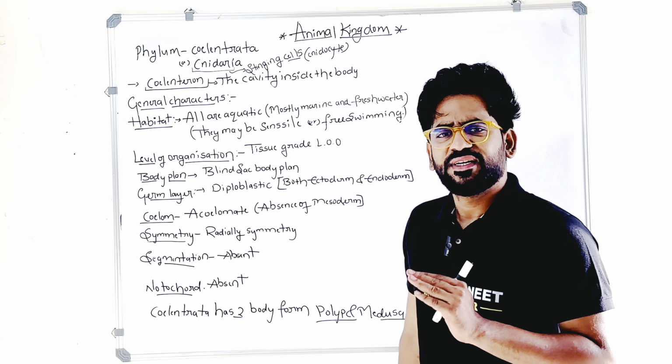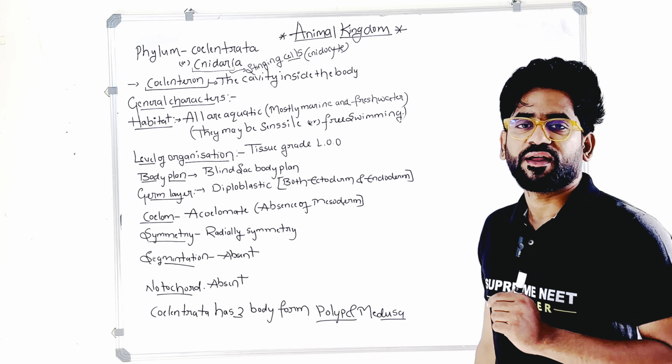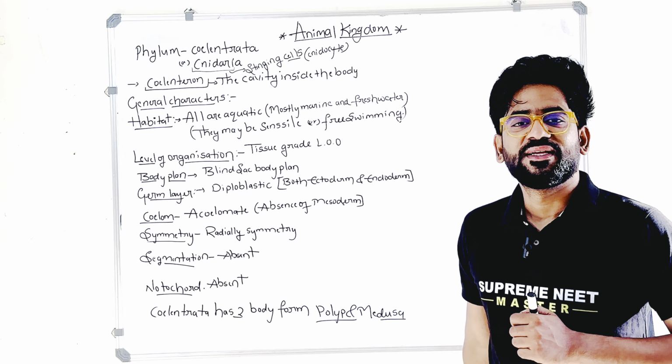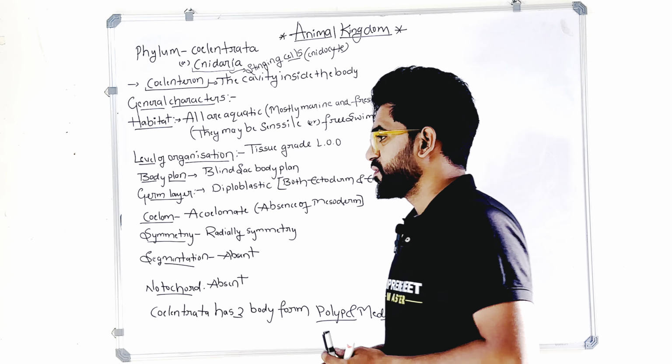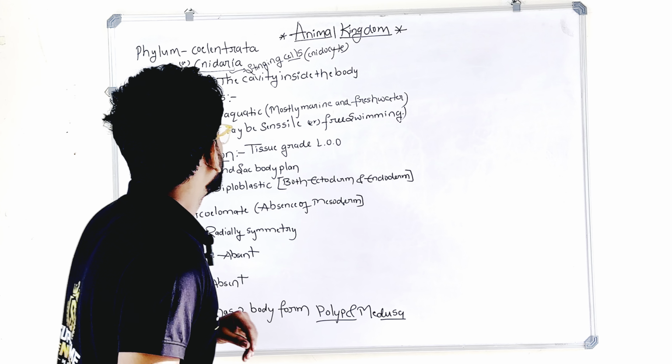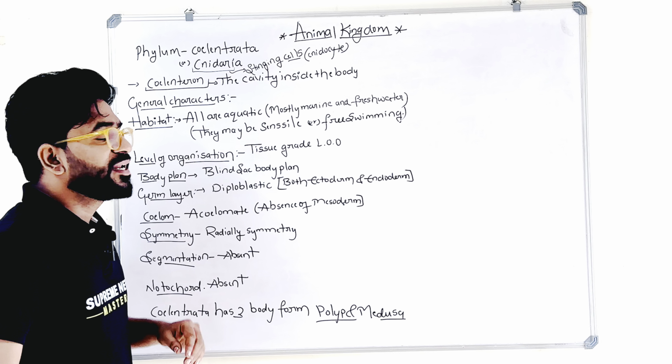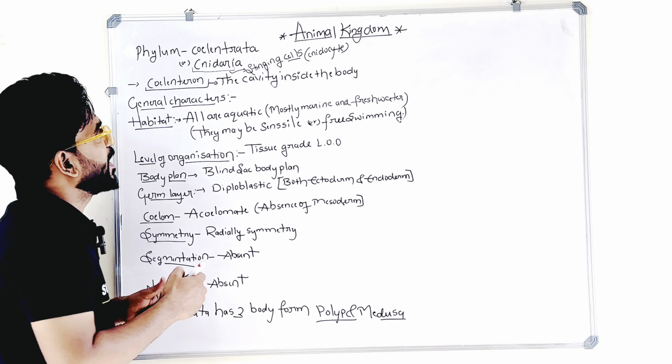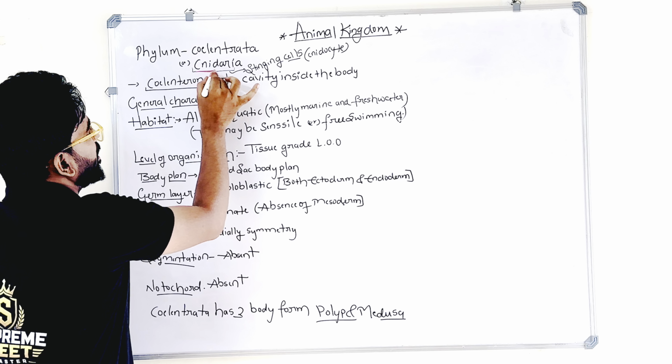In the last class we discussed phylum Porifera. Now I will discuss phylum Coelenterata, the next one. Coelenterata is also called Cnidaria. The other name of Coelenterata is Cnidaria.